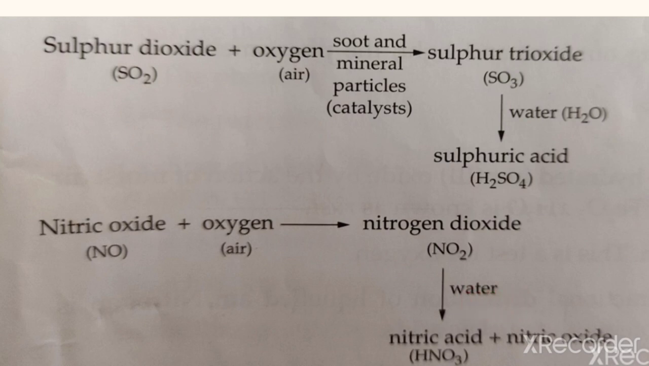In some industrial areas, hydrogen chloride gas is present in the air as a pollutant. It dissolves in water to form hydrochloric acid. Nitrogen dioxide dissolves in water to form nitric acid. Sulfur dioxide dissolves in water to form sulfuric acid. Similarly, hydrogen chloride dissolves in water to form hydrochloric acid.